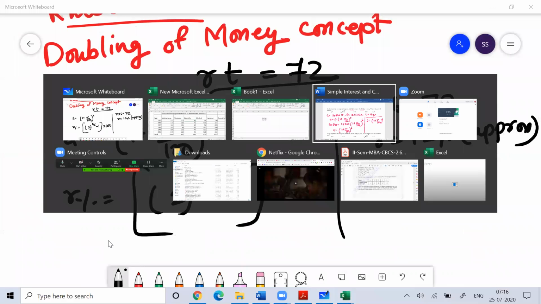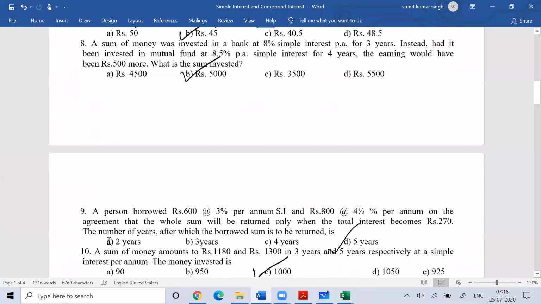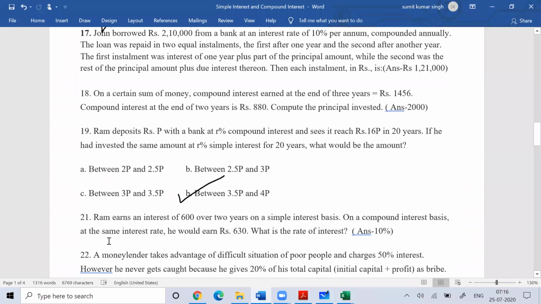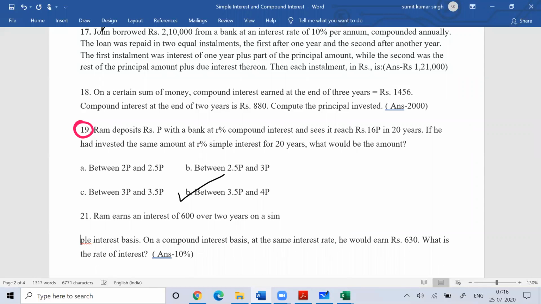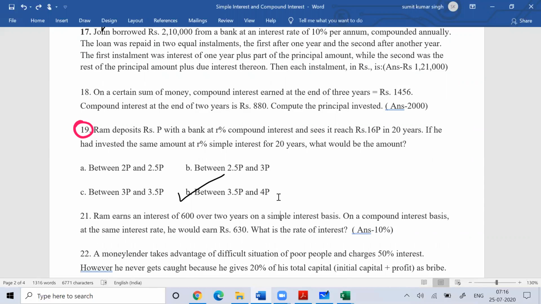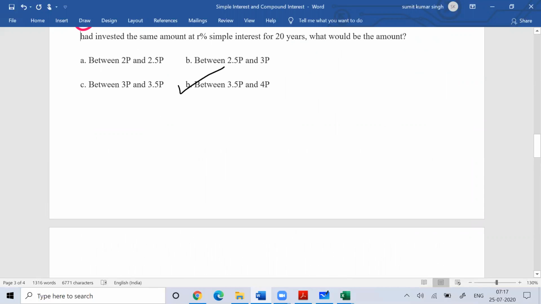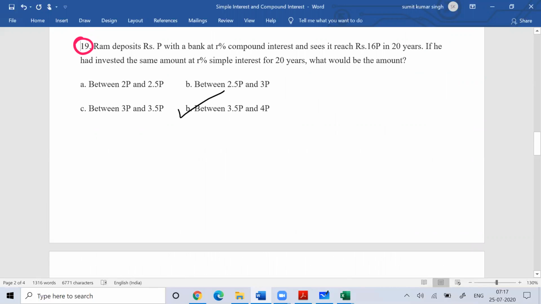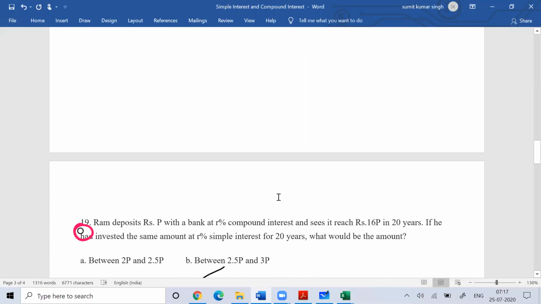It is very important for the exam point of view. In an exam, some questions can look difficult for you, but they can be easily solved by using this doubling of money concept. You can see this question number 19. Let me put it on the other side only. So now you can see this.